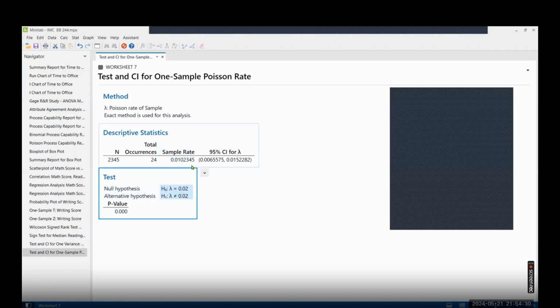So that means you are significantly different, and this difference is good because my defect is lower is better. You were expecting to have a defect of not more than 2%, but actually you have a defect of 1%, which is statistically ranging from 0.006 to 0.0152.